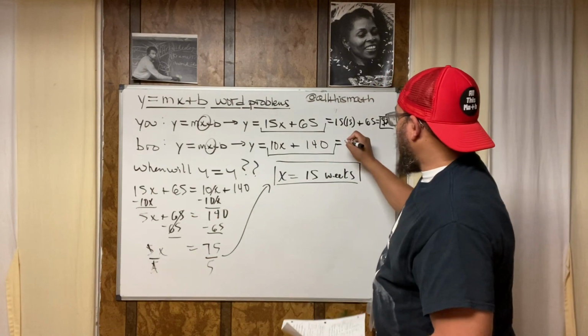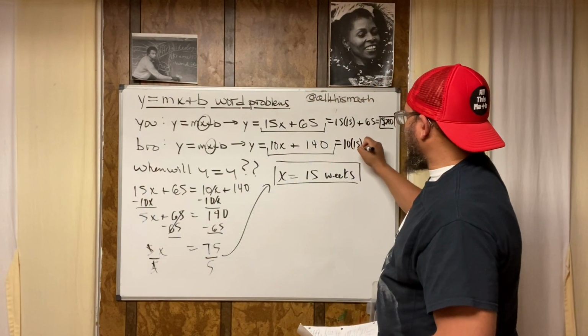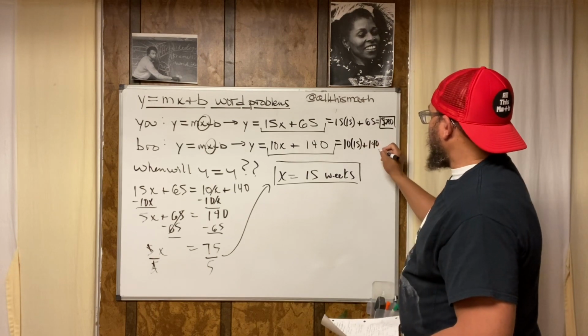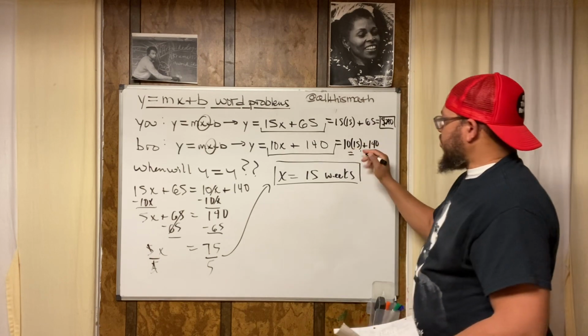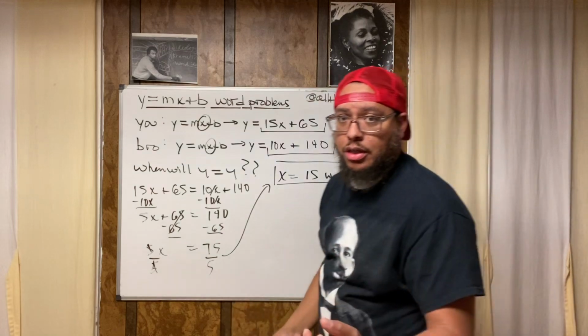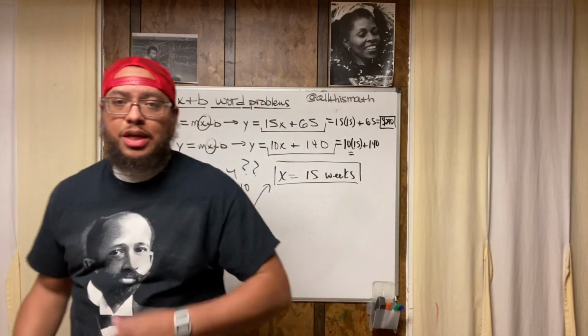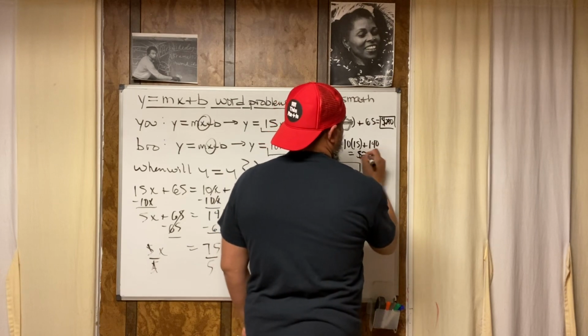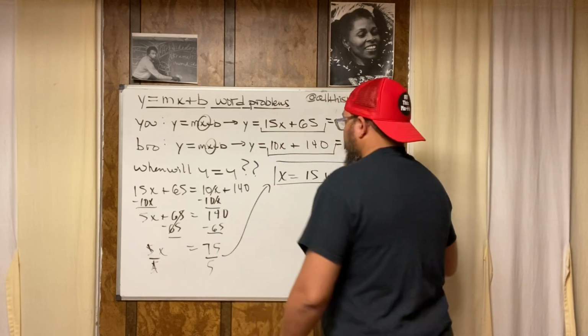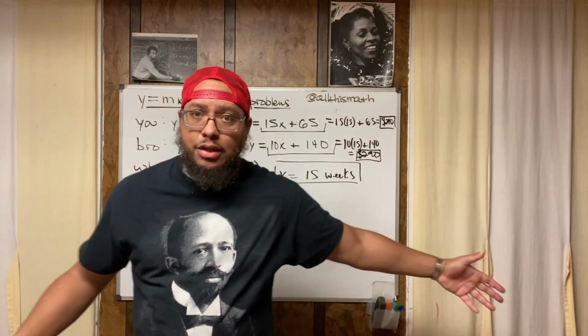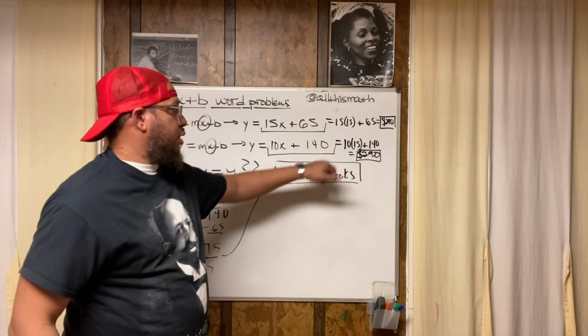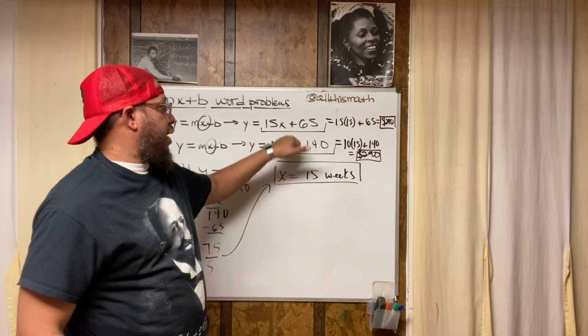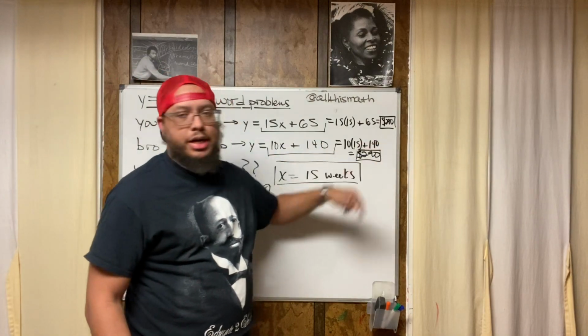But anyway, 10 times 15 plus 140. Order of operations, 10 times 15 is 150. 150 plus 140 is, again, 290. So look, it's true, it's valid. At the 15 weeks, meaning when you put 15 in for X, they're both going to have $290.